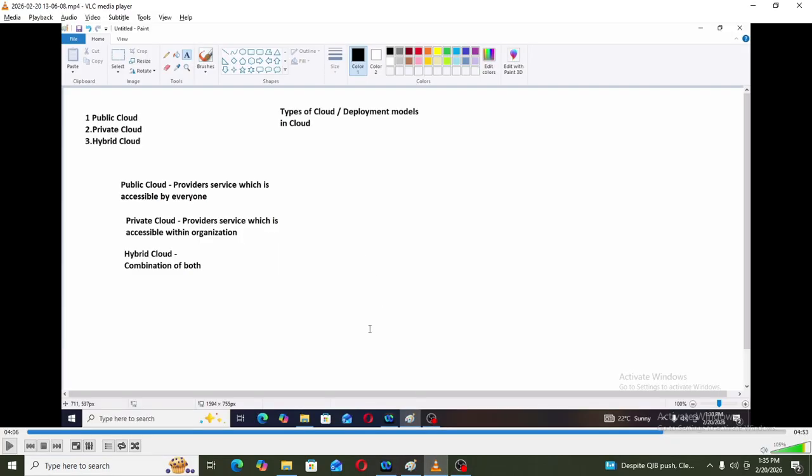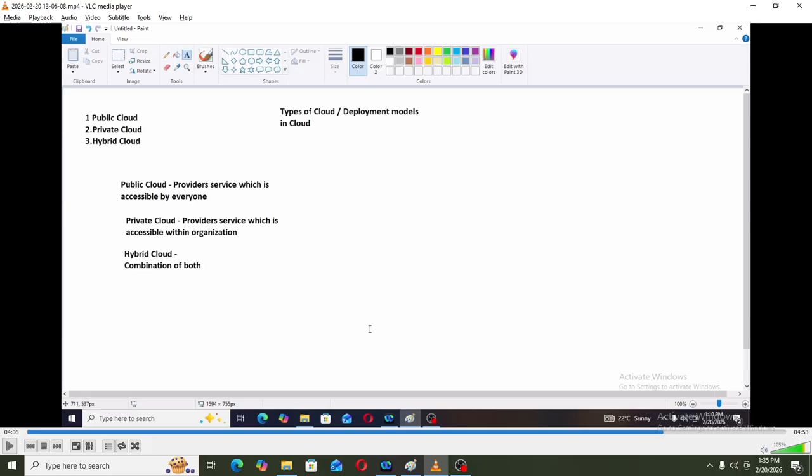Hello everyone. In the last video, we have seen what the deployment models in cloud are, or what the types of cloud are. What are those types? First is public cloud, the provider service which is accessible by everyone. Then private cloud, the provider service which is accessible within the organization. Then comes hybrid cloud, which is the combination of both.